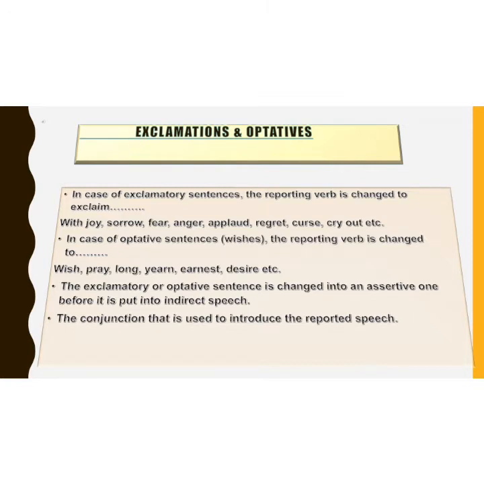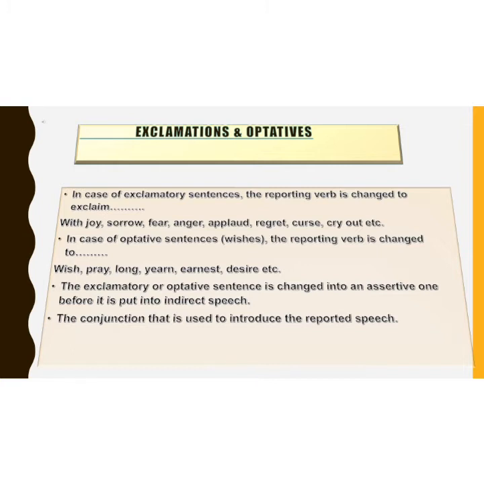Next, we deal with exclamations and optatives. Well, what is an exclamatory sentence? It is a strong feeling of emotions, of joy, of sadness, of sorrow. All these emotions are conveyed through an exclamatory sentence. It always has an exclamation mark at the end of it. On the other hand, an optative is a sentence that states a wish.